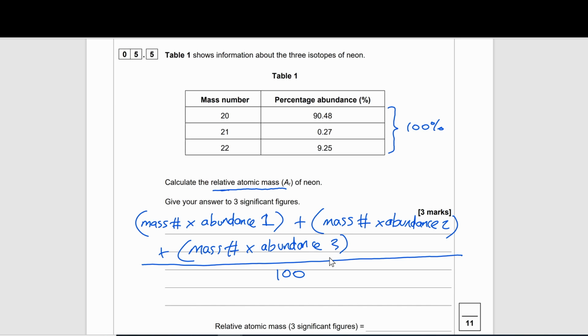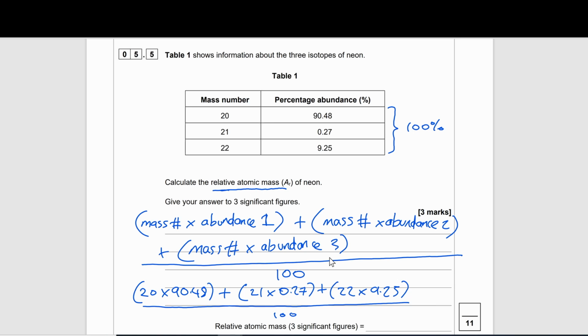So let's plug in our numbers now and see what our answer is. Let's do 20 multiplied by 90.48, plus 21 multiplied by 0.27, plus 22 multiplied by 9.25, and then all of that divided by 100. Plugging that all into the calculator, we should come out with a value of 20.2, which will be to 3 significant figures.